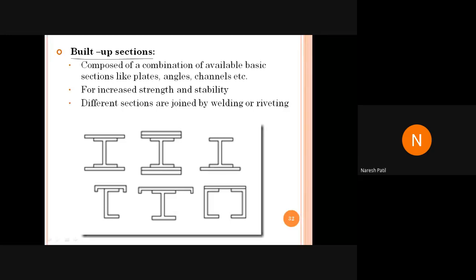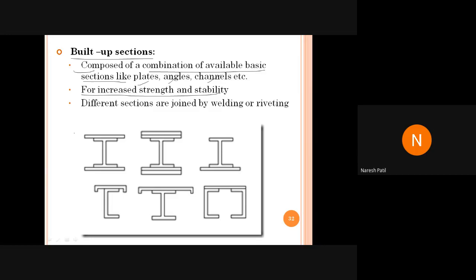So here we have a section composed of a combination of available basic sections like plates, angles and channels. This section is fabricated using basic sections like plates, angles and channels. That's why it is called a built-up section. It is not readily available. You have to prepare, or fabricate, the section, for increased strength and stability.